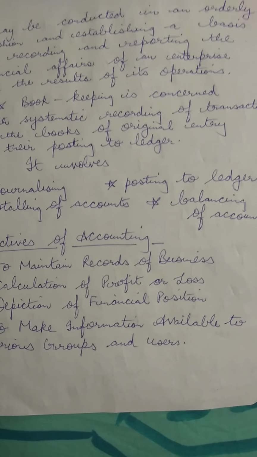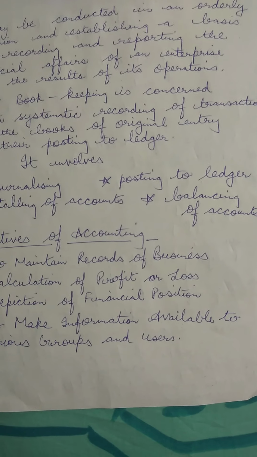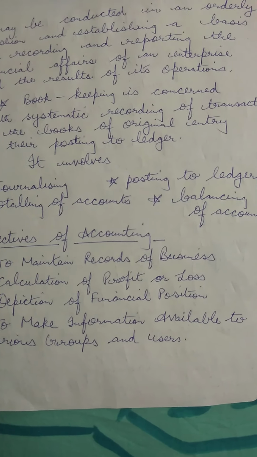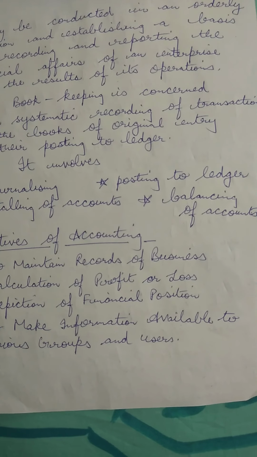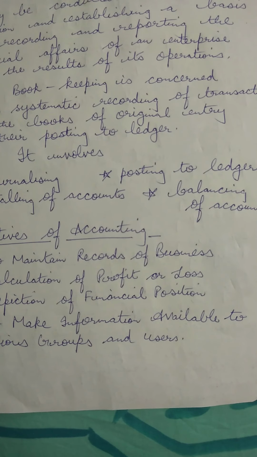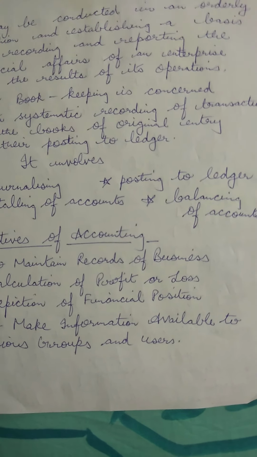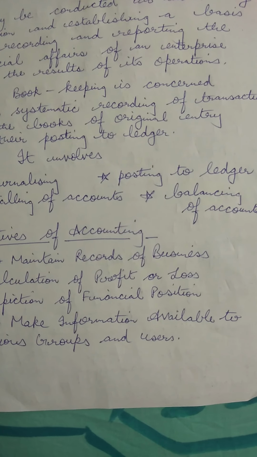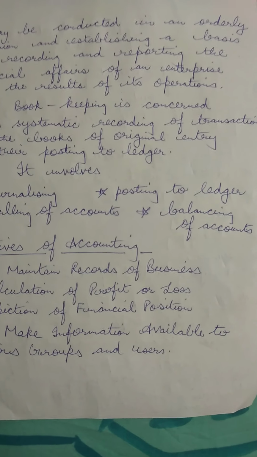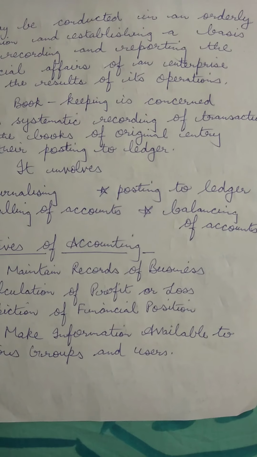The second objective is calculation of profit and loss. Yes, children, it is very much essential that the profit and loss be calculated. The main objective of accounting, children, is to ascertain the net result of day to day transactions of the business during a specific period of time.